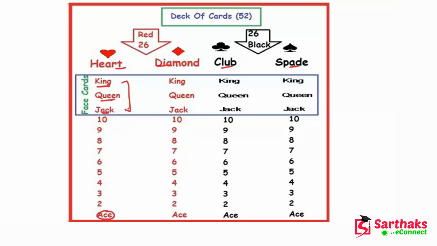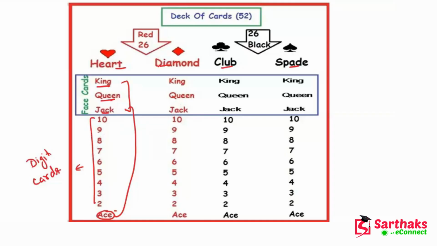If we join these four cards, these are our honor cards. The rest of these cards are digit cards, meaning 2, 3, 4, 5, 6, 7, 8, 9, 10. I hope you understand these things, my dear friend.